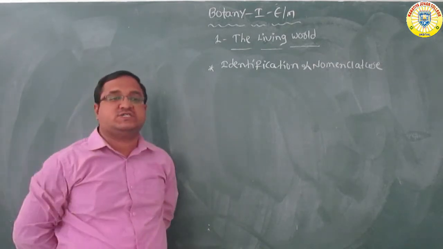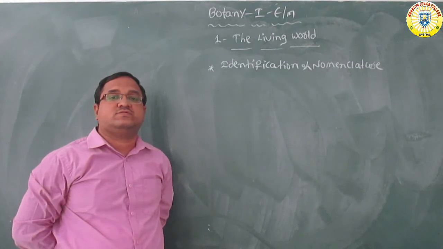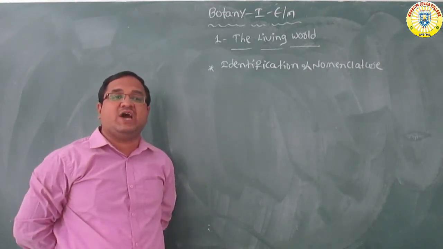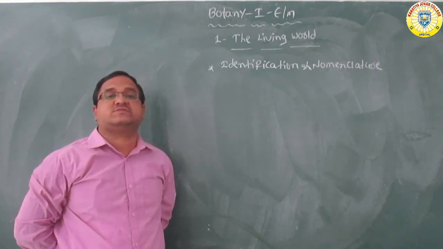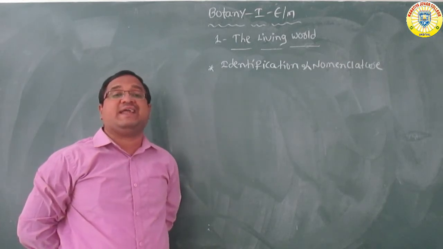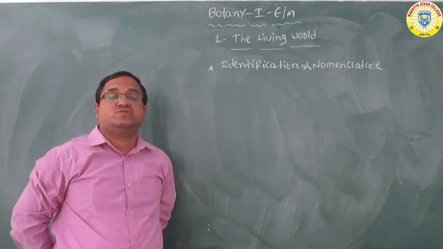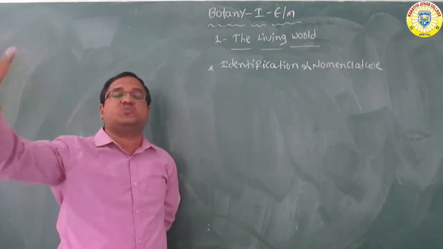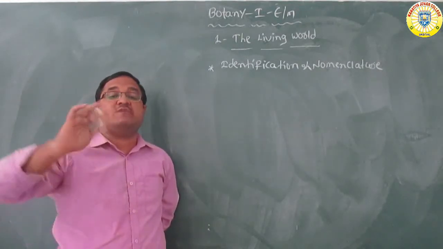So you know that in our surroundings so many plants and animals are there. Each plant and animal has its own local name. In our surroundings so many plants and animals are there, but each has a particular local name. These local names are very different from place to place within the country.